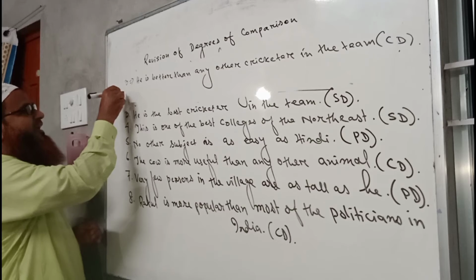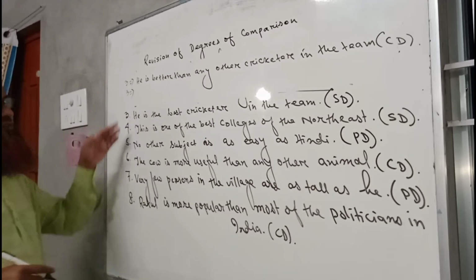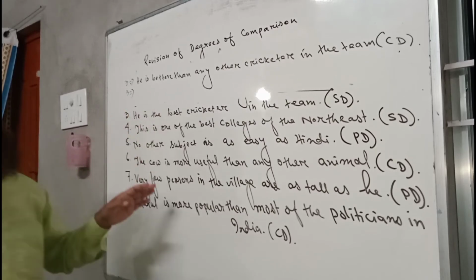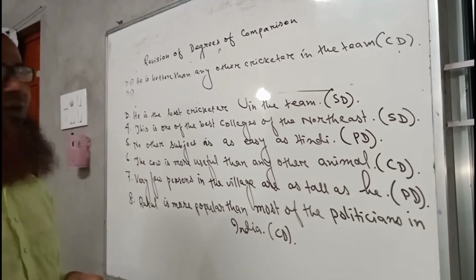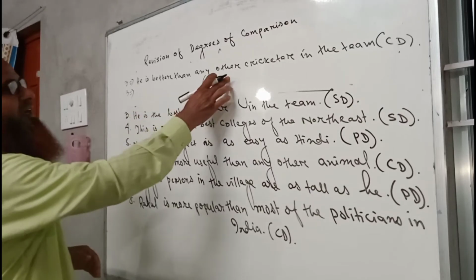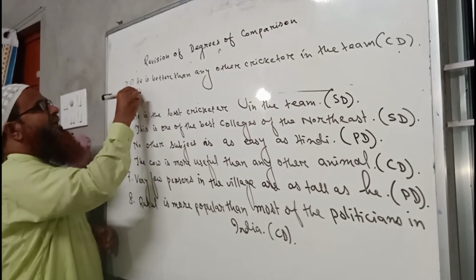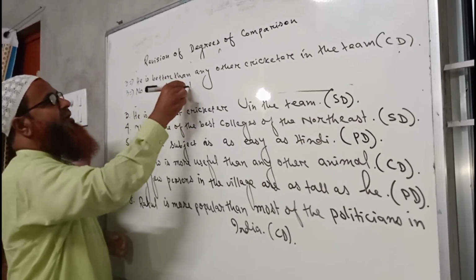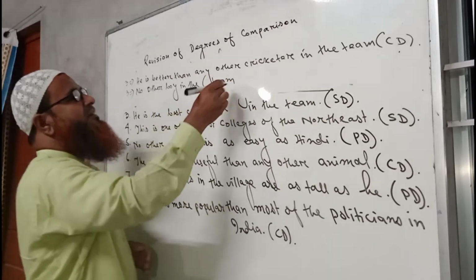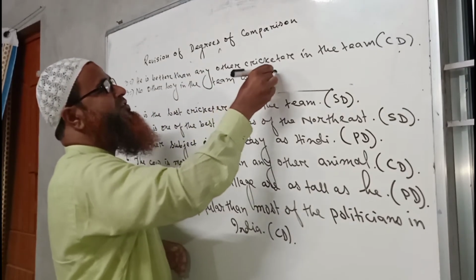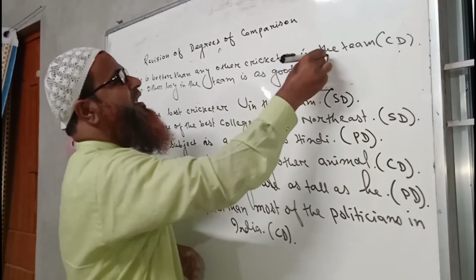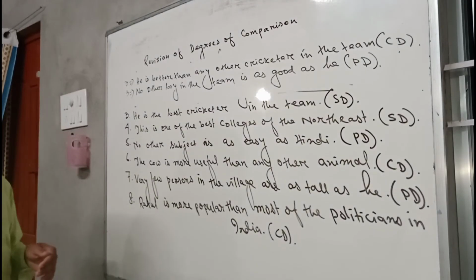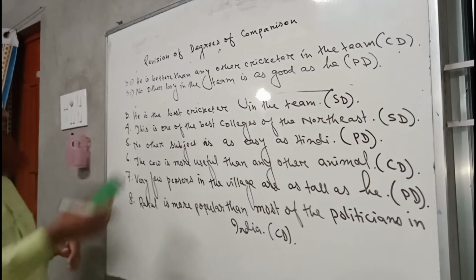Again, we can write it in positive degree also. When we write it in positive degree, then we have to start this sentence with no other. No other boy in the team is as good as he. So it will be a sentence of positive degree. Now we come to the fourth sentence.